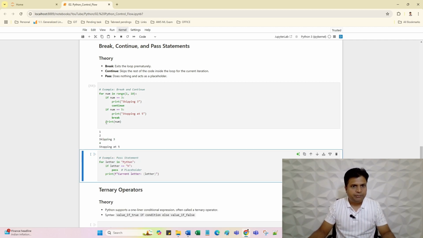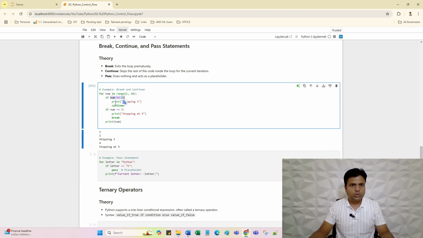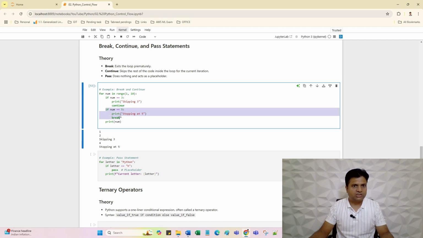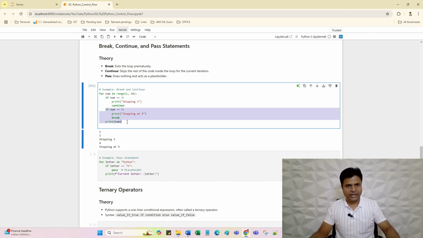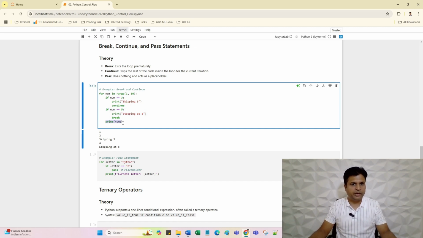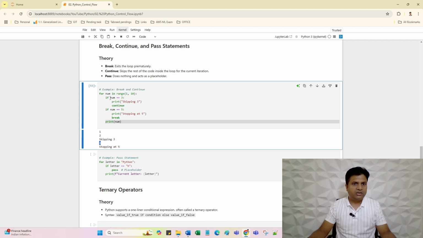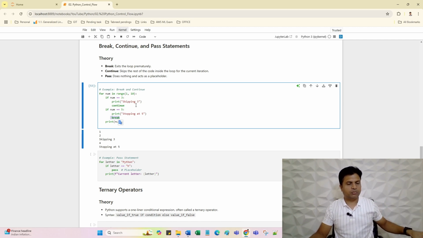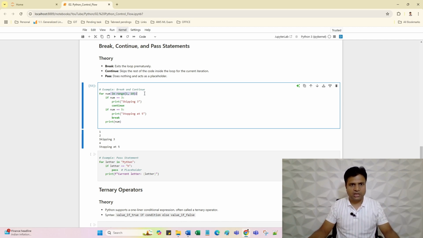Yes, so first time it prints 1, second time 2, because both the conditions are false. The third time this condition is true, this particular value will print, which is printing here, and the continue keyword came, so that's why the code after it will not execute. Next time 4 came, this is false, but 4 printed here. Next time 5 came, this one is true, and this particular value printed. Break came after 5, and break means control came out of the loop, with no further checking of the condition.